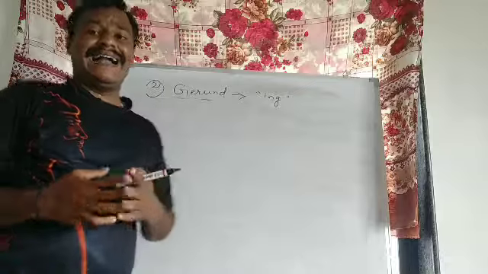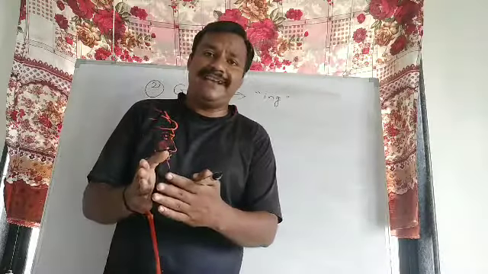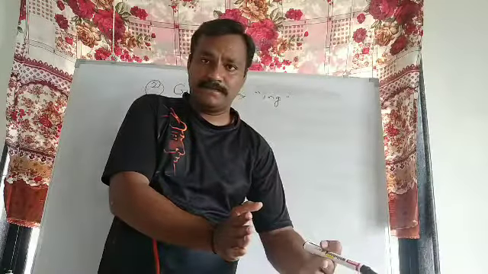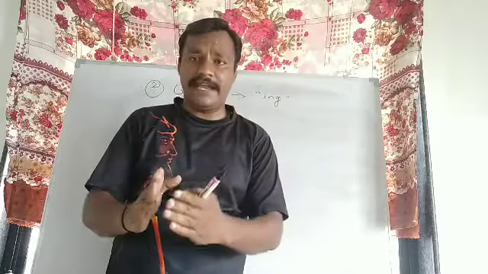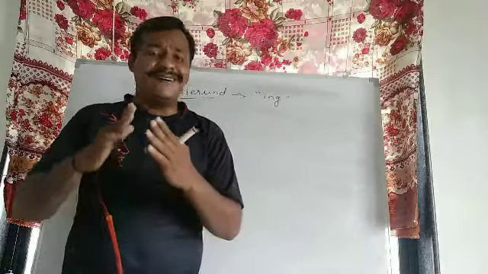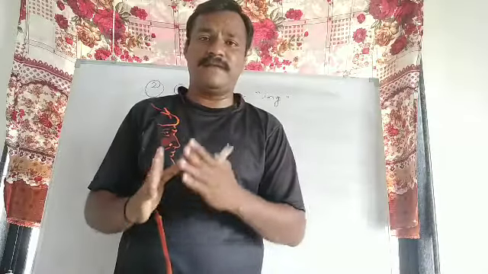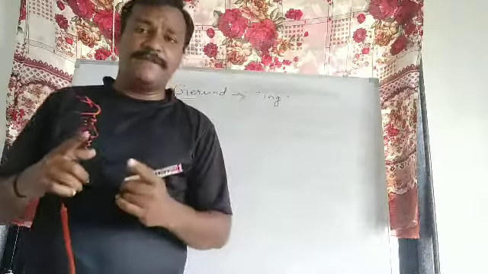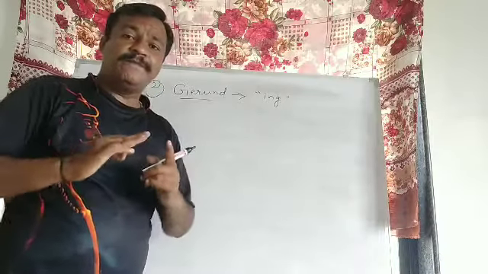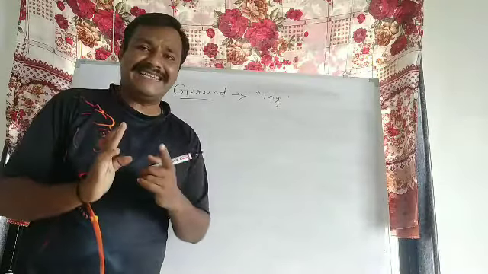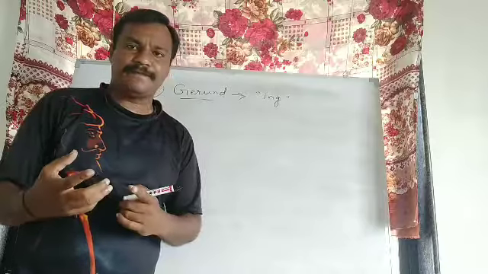Because when we add ing to the verb, it becomes noun. Gerunds always play role of a noun in a sentence. Friends, listen to it carefully. Gerunds always play role of noun in sentences most of the time.